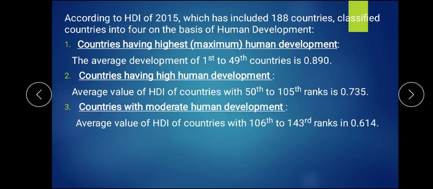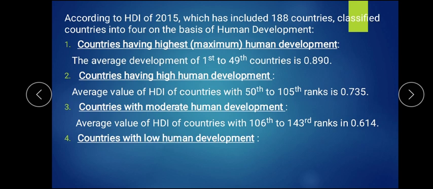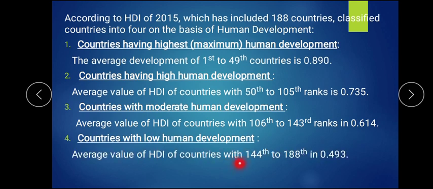Then countries with moderate development, or developing nations, range from 106 to 143 rank, where India comes, at rank 130, with 0.164 on an average. And countries with low development, or underdeveloped countries, ranked 144 to 188, have an average HDI value of 0.493, which is less than 0.5. So this is how these four categories are made by HDI: maximum development, high development, moderate development, and low human development.